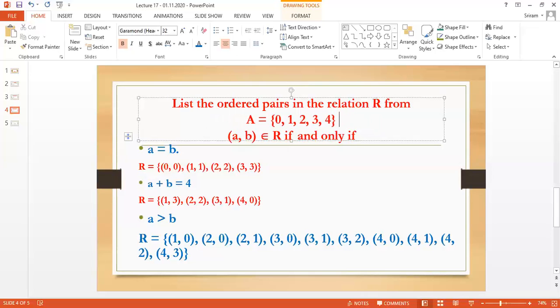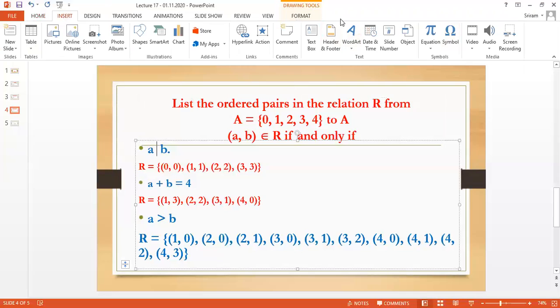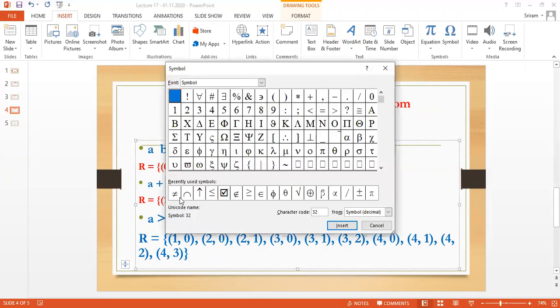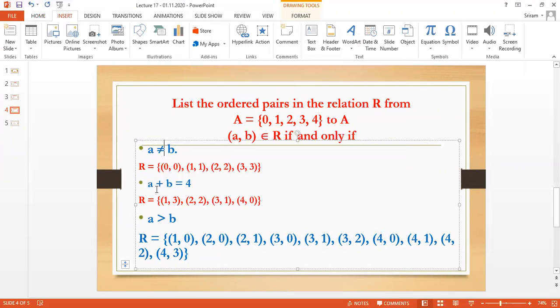List the ordered pairs of the relation R from A to A if (A, B) belongs to R if and only if A is not equal to B. Let me delete this problem.